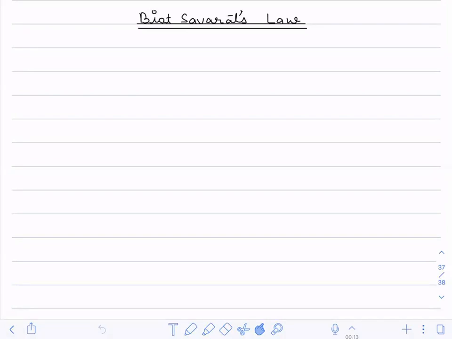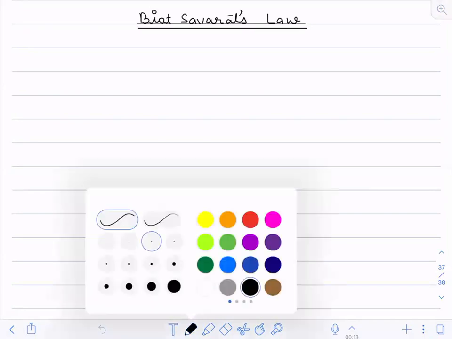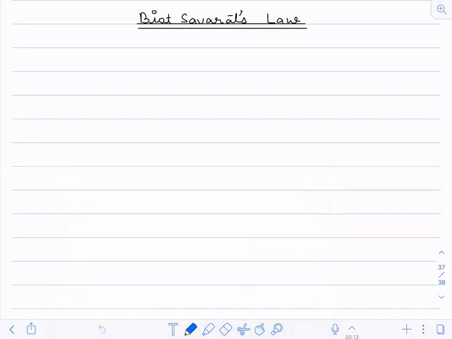Now see, what does this law say? This law gives me the value of magnetic field in the surroundings at any point due to a current carrying wire. It doesn't matter whether it is a straight wire or a curved wire, whatever it is, this law is used for that. Now let us start.